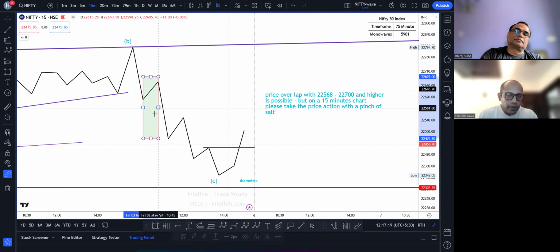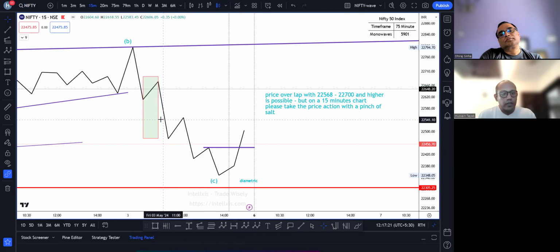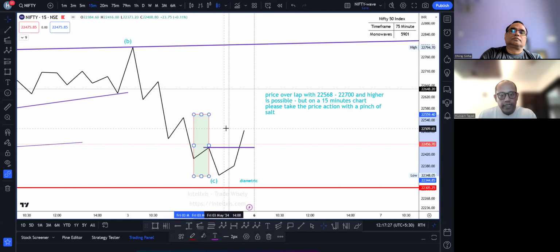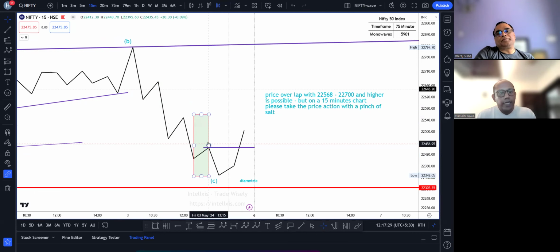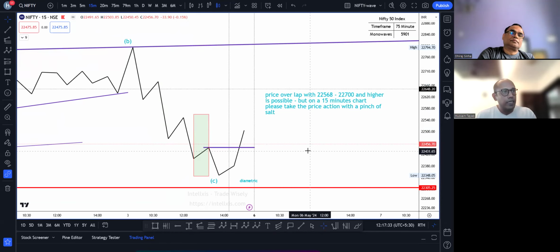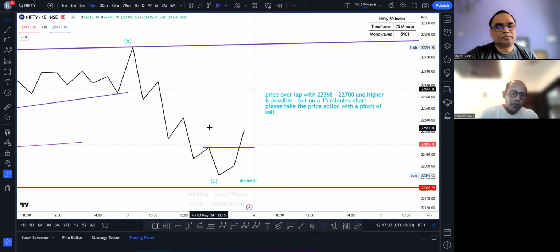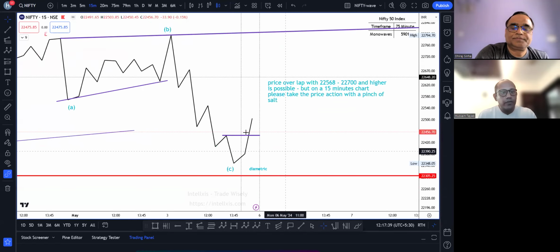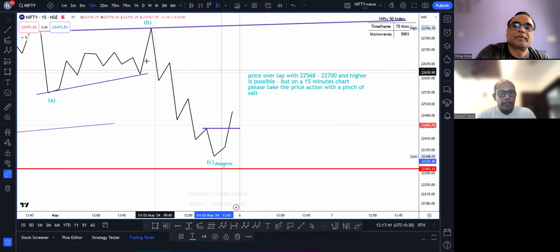Now I'm checking the waves that are going in the opposite direction. There are 3, so 2 and 4 have taken the same time. 4 and 6 have also taken the same time. Right. ये 3 में से मुझे any 2 चाहिए, but मुझे मिल रहे हैं पूरे के पूरे 3. This pattern, I have no doubt that on a 15-minute time frame in Nifty is a diametric pattern. Correct. ठीक है, this is my C leg.